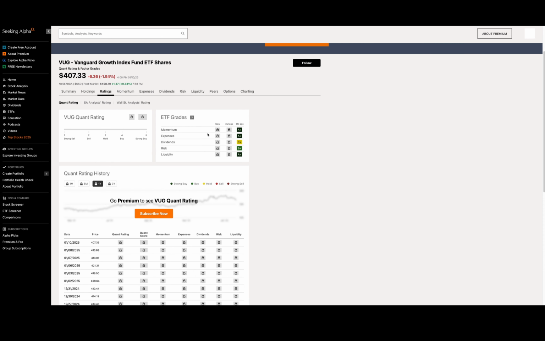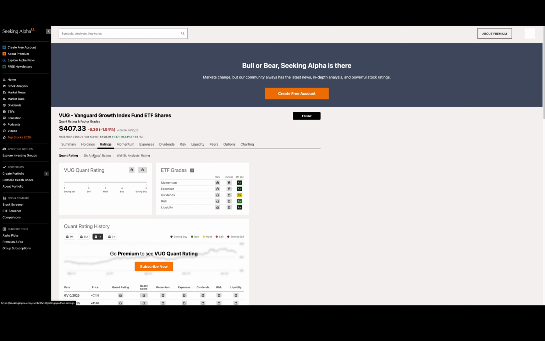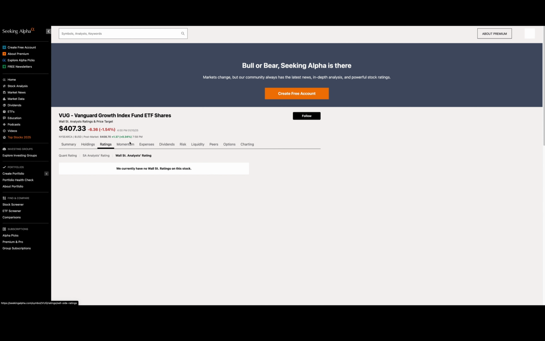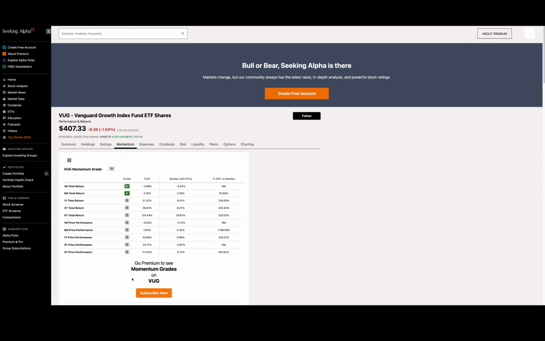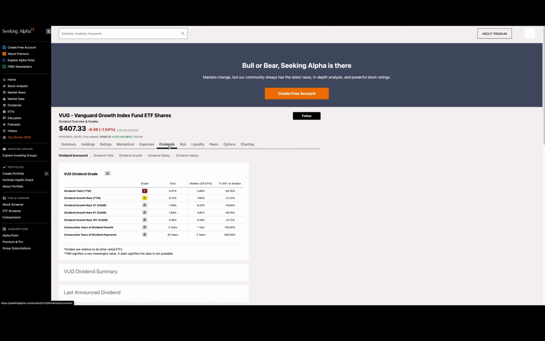Obviously, this is going to be locked because you have to pay for it, but it gives you at least a 6 month ago what people are thinking of it, and you can go down here again if you want to pay for it. I don't pay for it, but it's a good tool to use. You can look at the momentum, where they actually rate this fund, how good it is. You can look at the expenses. You can look at the dividends, which I love here.